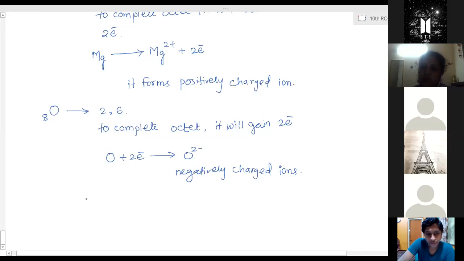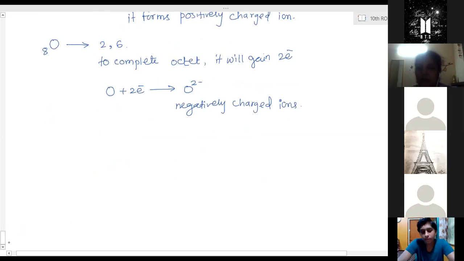Ma'am, there's a compound called MgO2 also, no? MgO2 is not there. I saw it in some book, ma'am, magnesium dioxide. No, I have not seen it anywhere. Yes, ma'am, MnO2 is there, not MgO2. Sorry, MnO2 is manganese dioxide. Yes, ma'am. So now the electron dot structure.